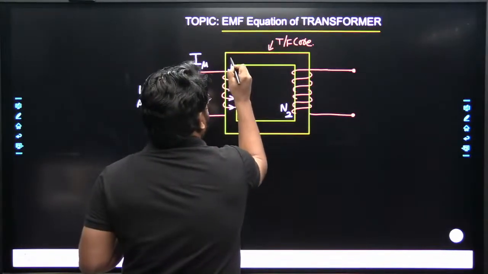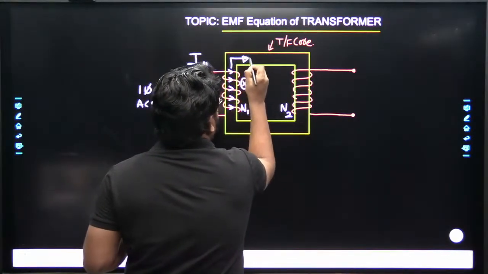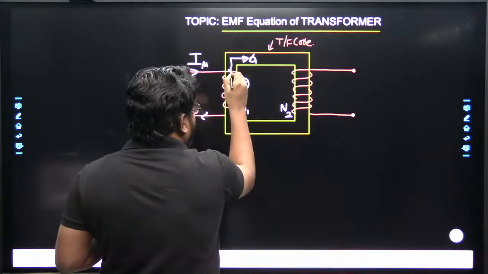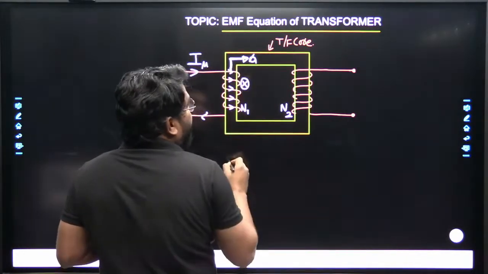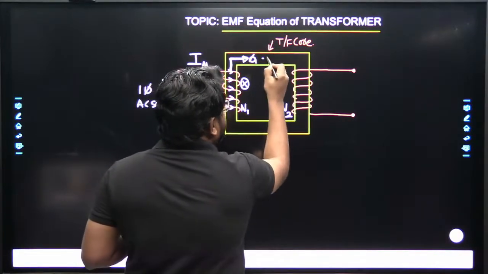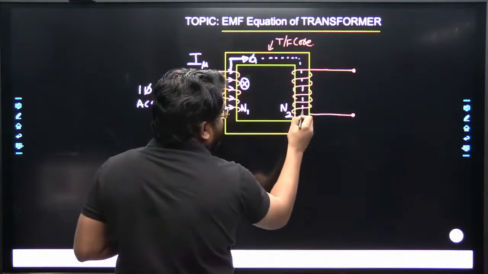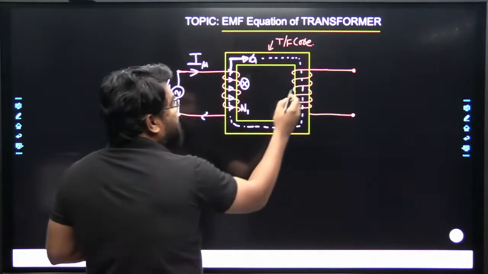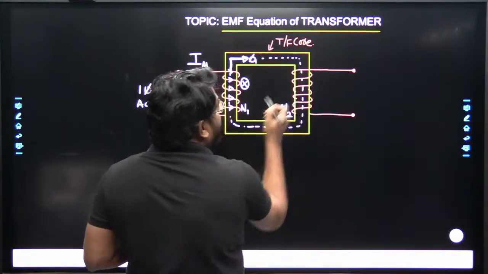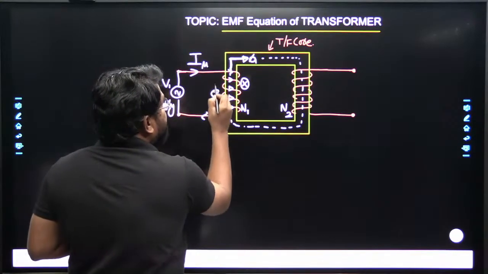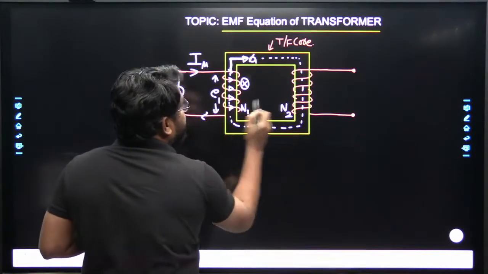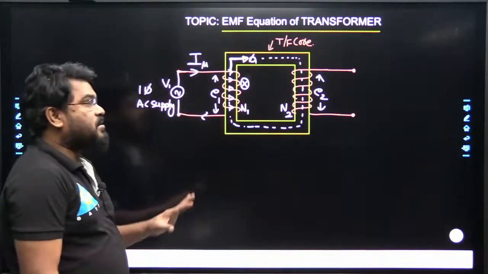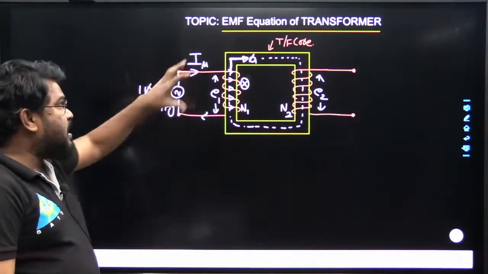That flux is phi 1. The flux produced in the primary winding also links the secondary winding through the transformer core. Due to this flux, EMF is induced in the primary winding as well as in the secondary winding of the transformer. This is the theory behind this.